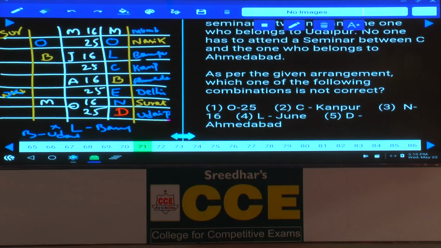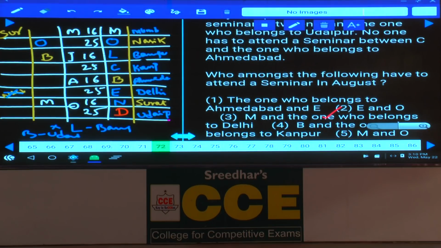Then question number 71, as per the given arrangement, which one of the following combinations is not correct? Not correct means false. O 25th, that is true. C Kanpur, that is again true. N 16 true. L June, that is also true. And D Ahmedabad, that is false. Then what is your answer here? Choice 5. Now question number 71, it is choice 5.